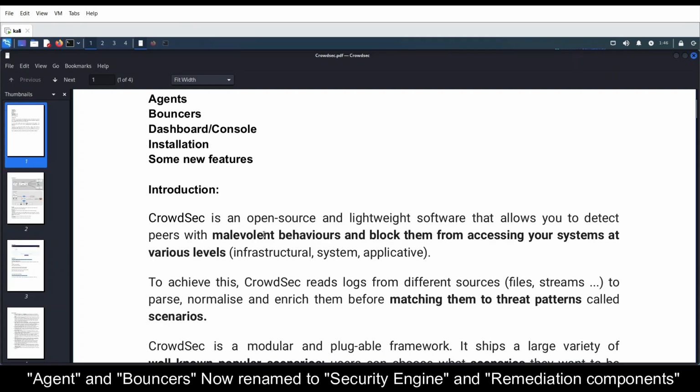Crowdsec is an open source and lightweight software that allows you to detect peers with malevolent behavior and block them from accessing your systems at various levels.